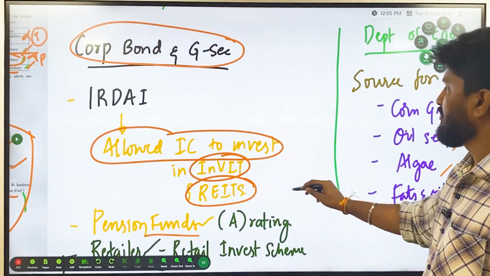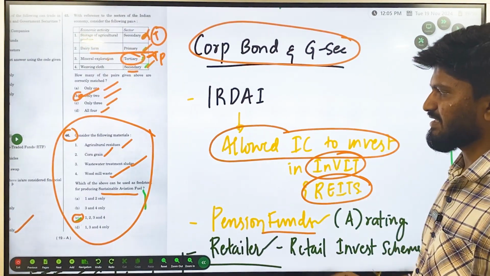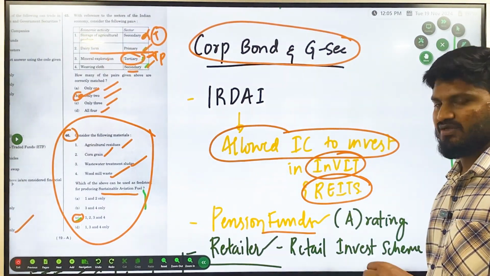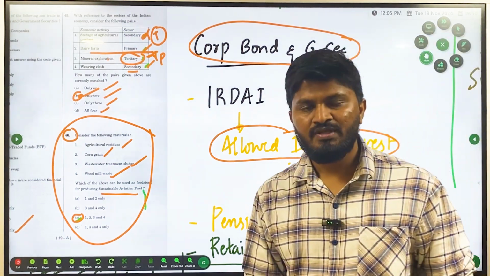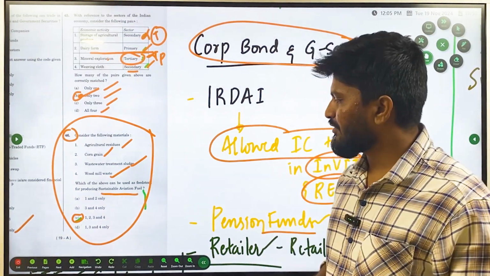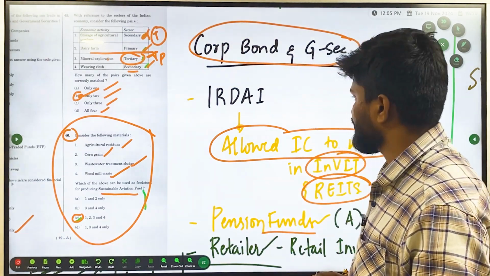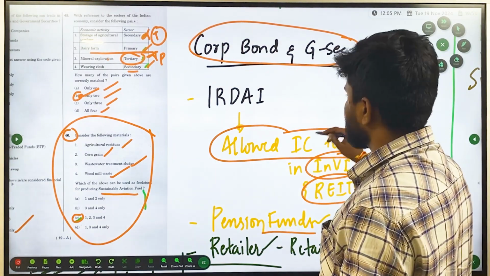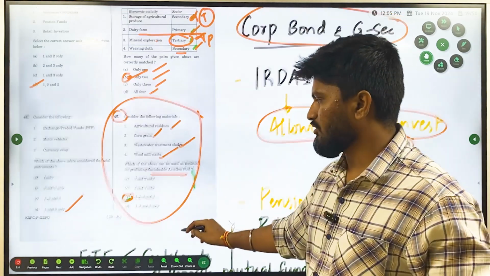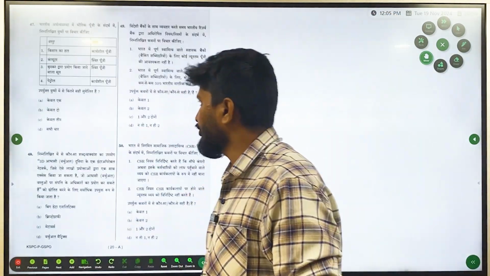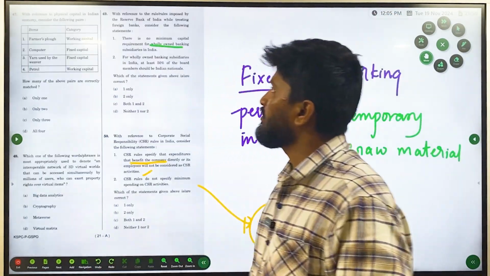So now we're coming back. All these are present here: corn grain, agriculture residues, wastewater treatment sludge, wood mill waste. So here they are converting waste into energy. You could have guessed it in a way, but even if you don't know, you could easily leave these kinds of questions. So here the answer is option C, all the above. And then moving on to the next question.